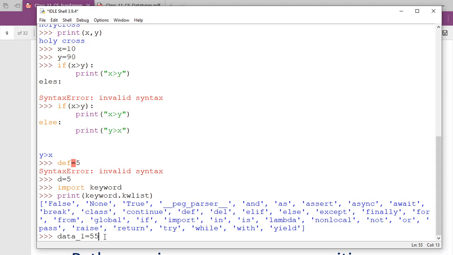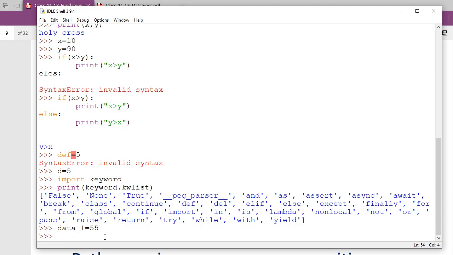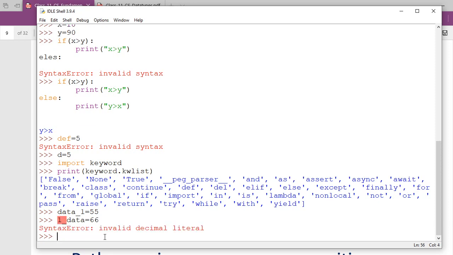See, I typed data_1, and it is visible. Because you can use underscore. But if I write 1_data = 66, is this correct? No, sir. You see an error. Your name always starts with a character, not with a number. That's why the error is there.